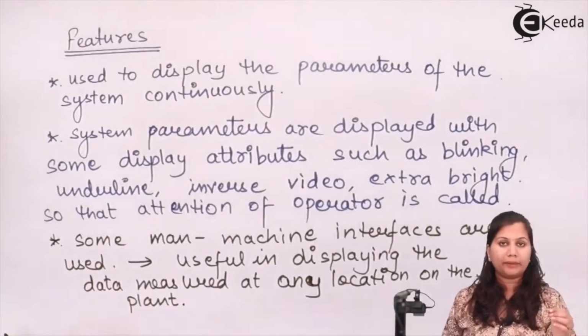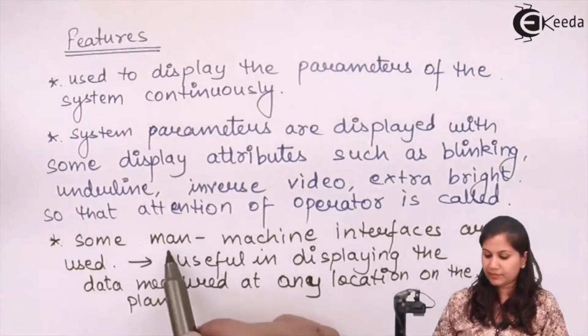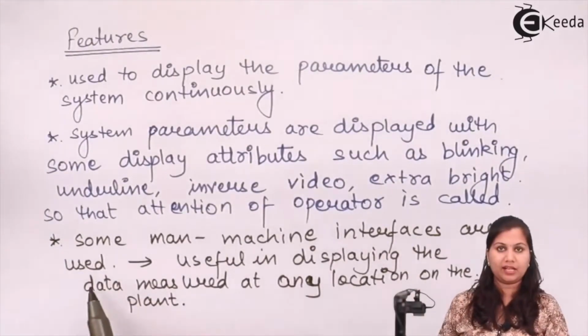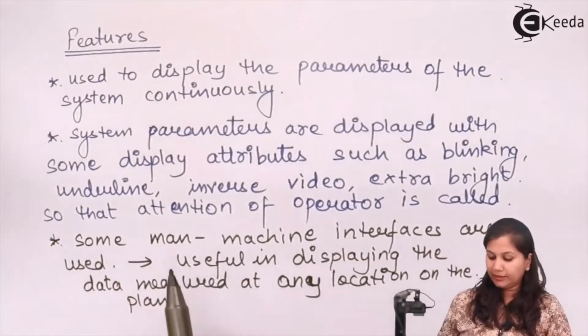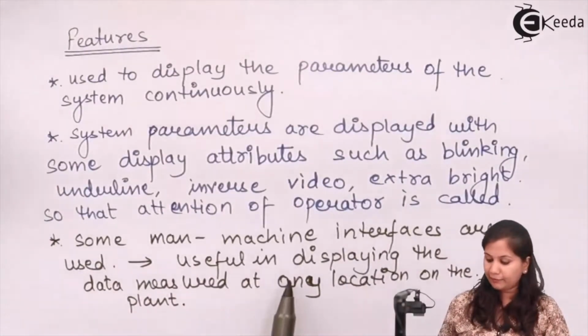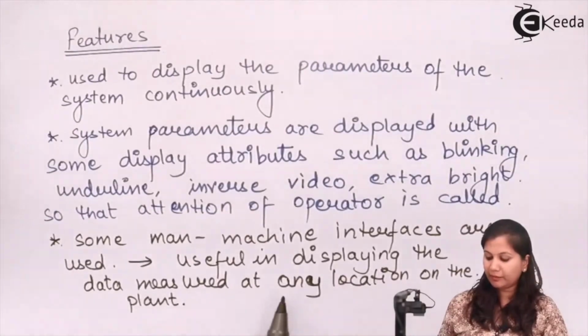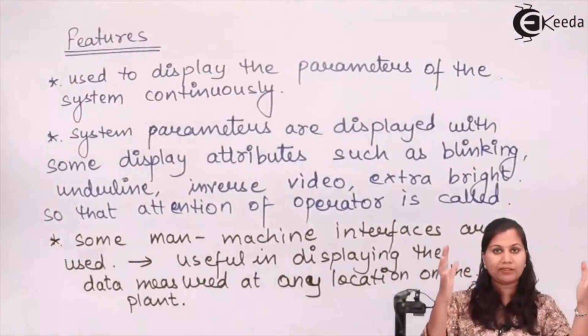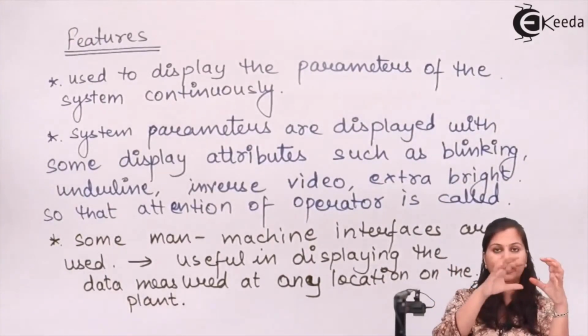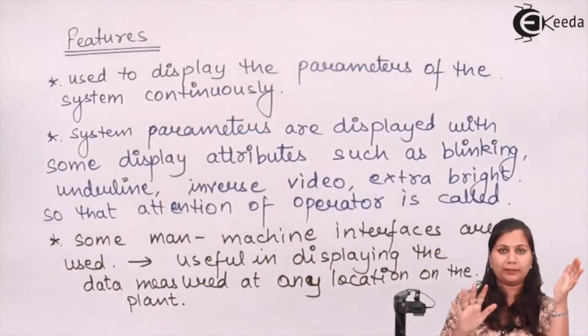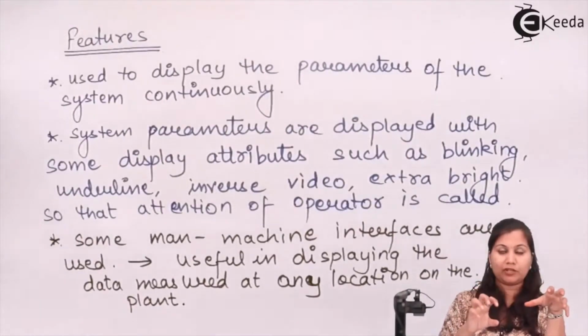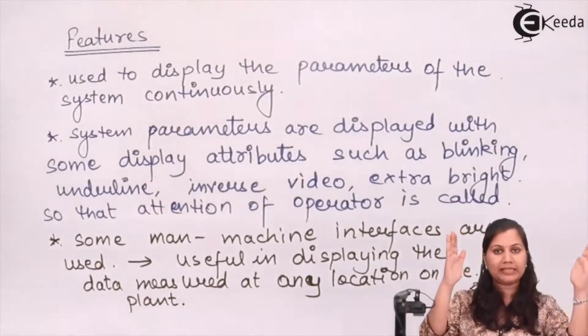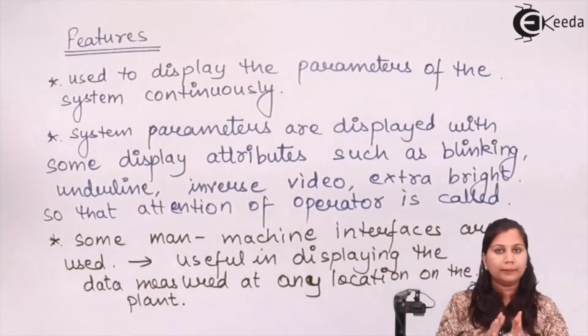So in these PC-based data acquisition systems, some man-machine interfaces are used, which are helpful in displaying the data measured at any location on the plant, because the plant is very big. So at any location in the plant, if any parameter is measured, that parameter will be displayed on the screen of the PC.